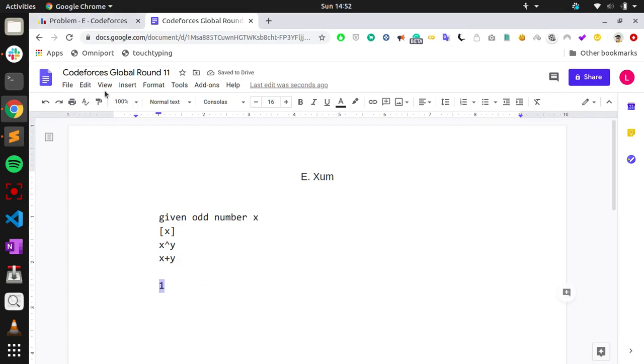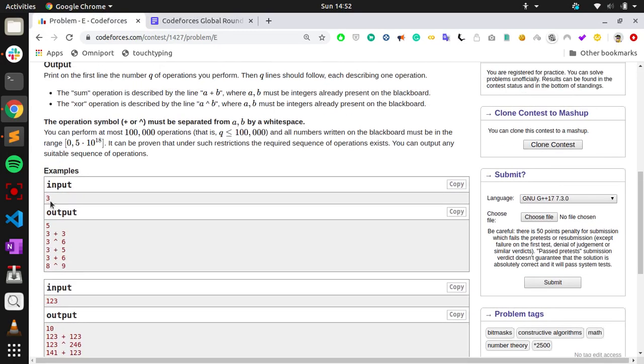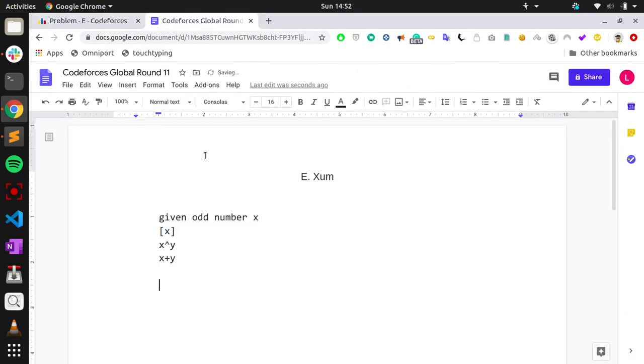Take the given example 3. Initially the board has only 3.